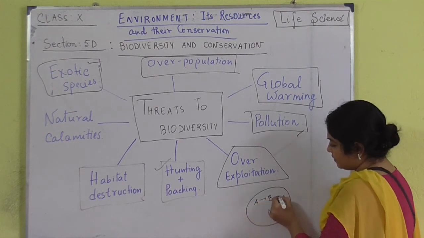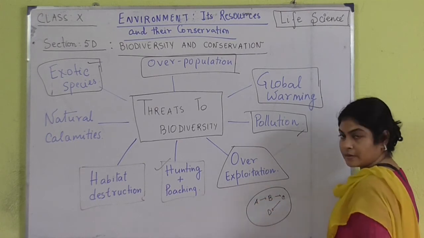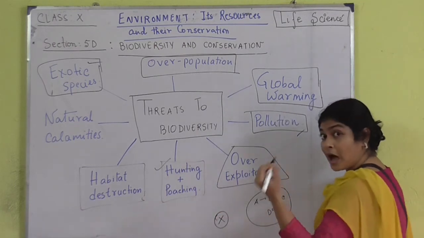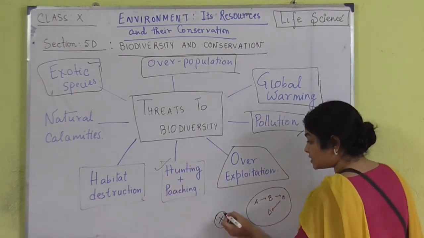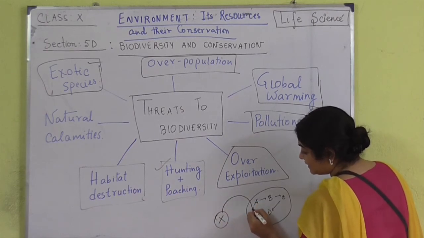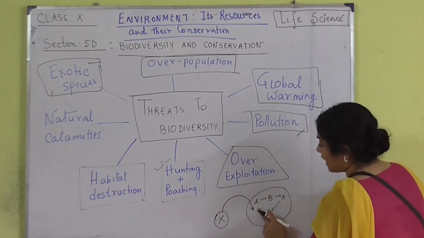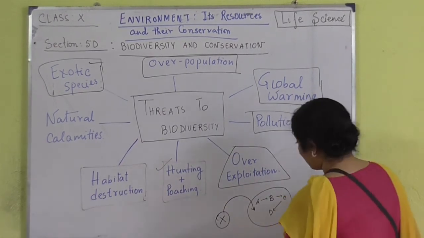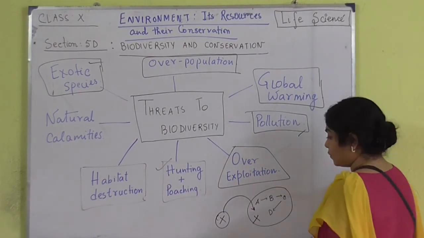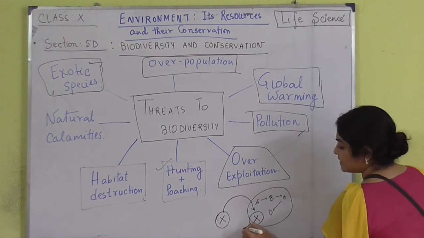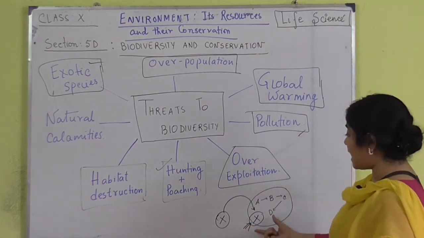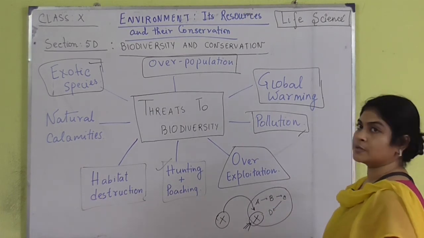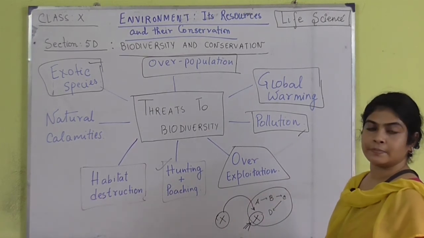So, till now everything was fine, but another species from outside, from any other ecosystem, somehow accidentally or deliberately has been introduced in this particular habitat. Now, when X comes over here, we are seeing that this X is much more powerful than one of its members, or all of its members it can be.